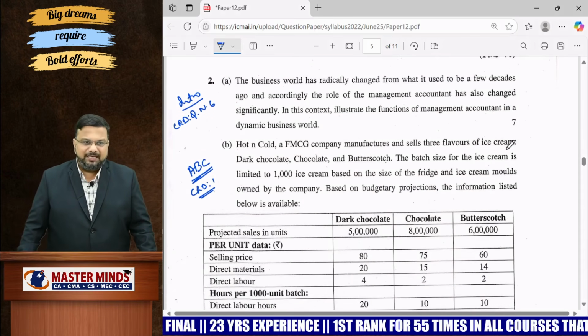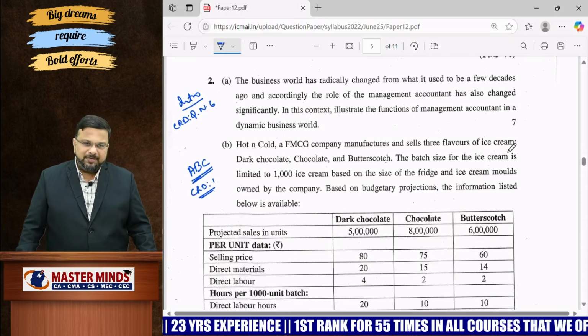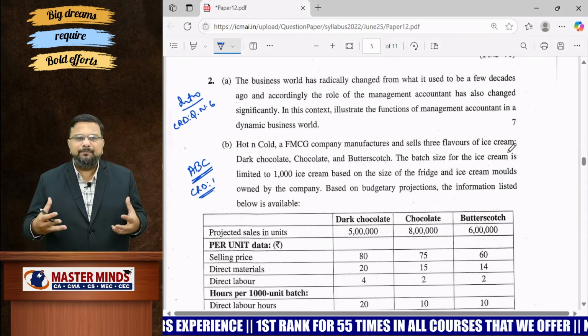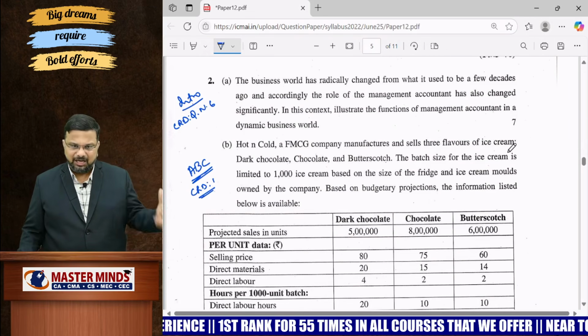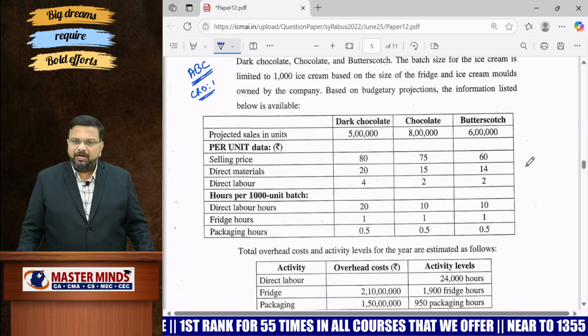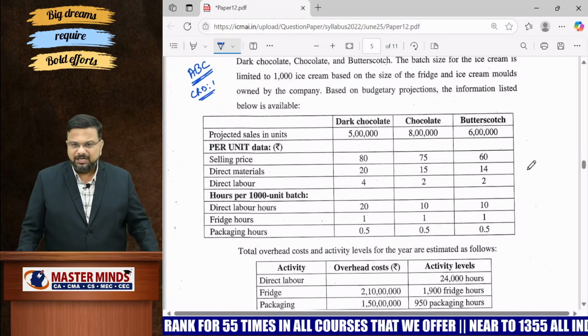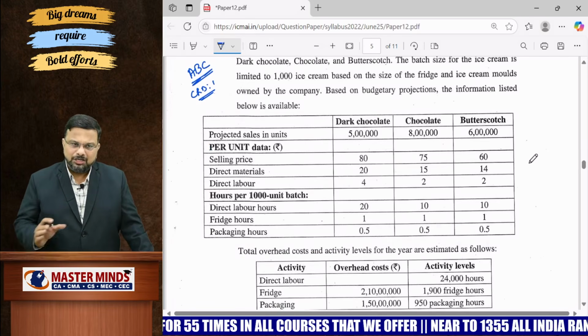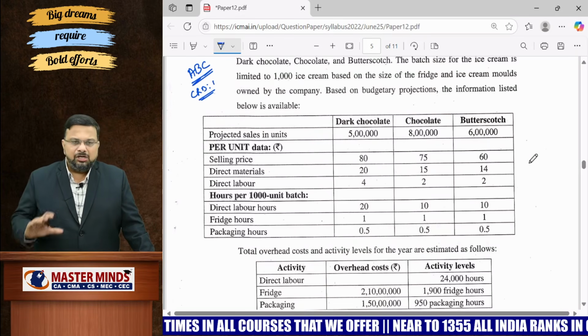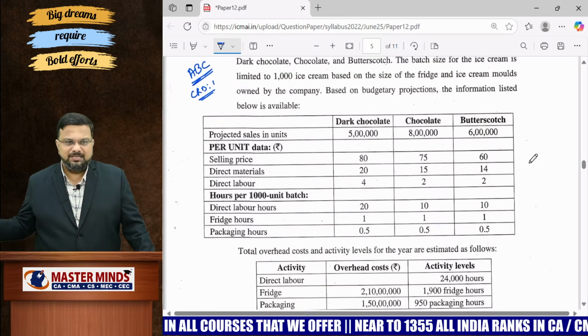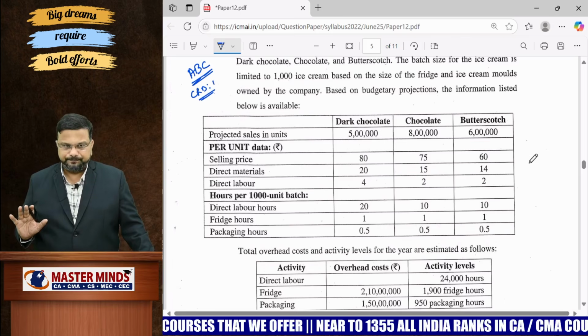2B will be ABC. Now when it comes to ABC, they have given information in terms of batches, and they have given you the details of 3 different products as well as the activities, overheads, and cost driver quantities. So if you are thorough with the procedure of ABC, you can easily do the problem.